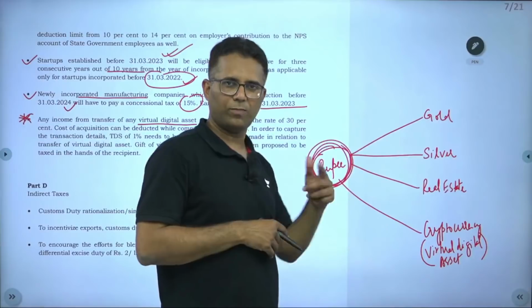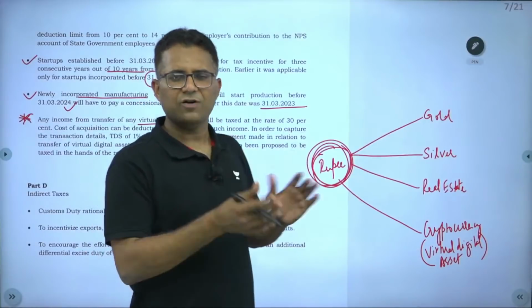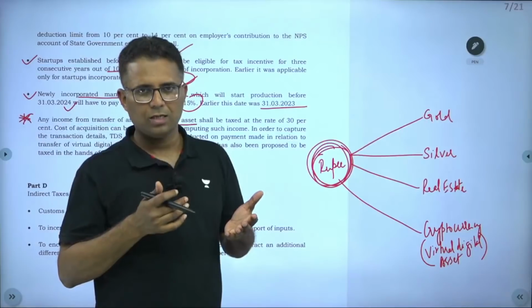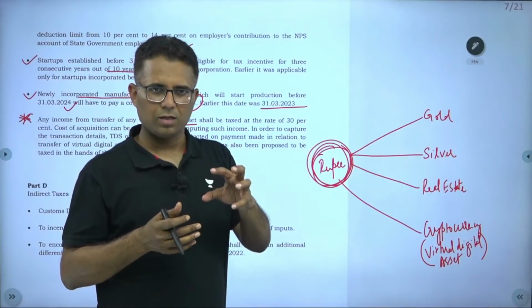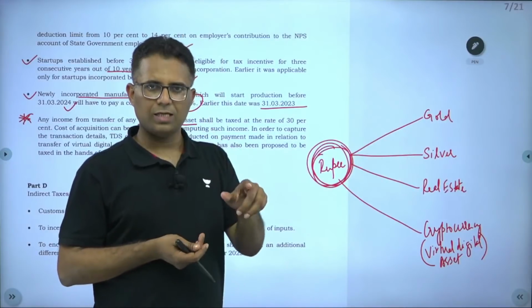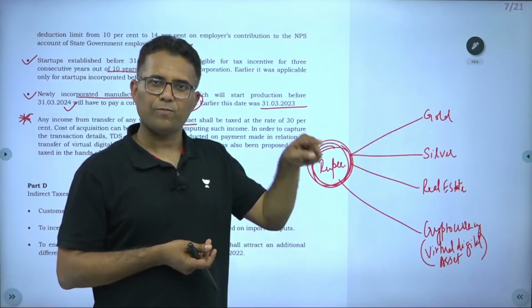This is called TDS. So government has said that on these transfers, 1% TDS will be deducted for tracking of transactions. And the second thing is, if I gave a Bitcoin as a gift to someone, then whoever got the gift Bitcoin, he will have to pay tax on that.